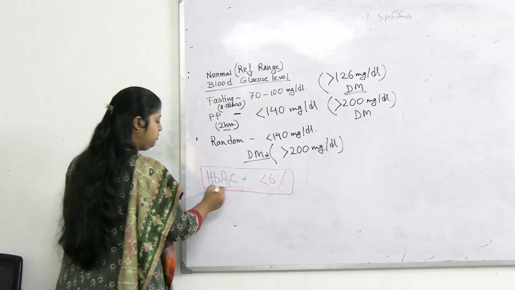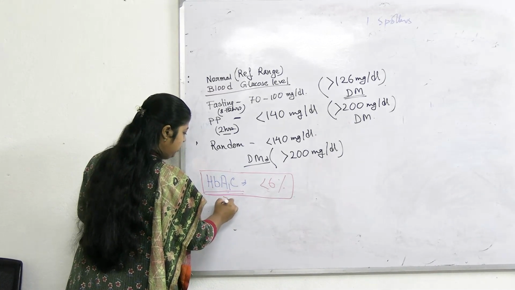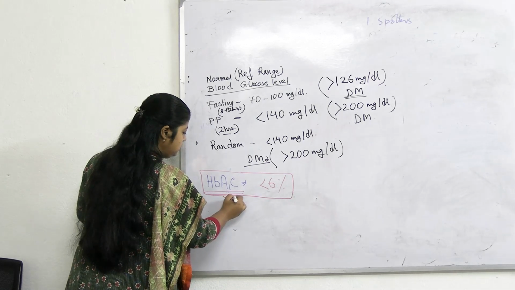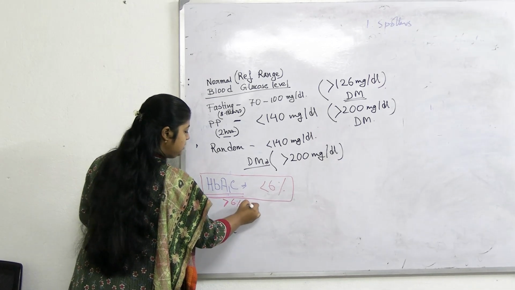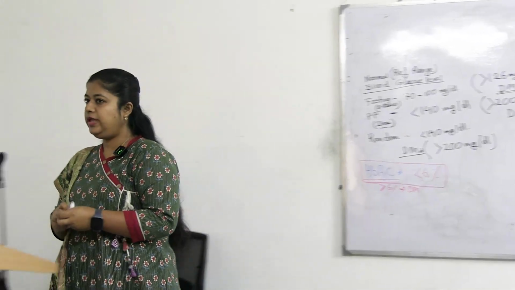This is the confirmatory diagnostic test for diabetes mellitus. If it is more than 6, we will say it is diabetes mellitus. Okay, fine. So these are the most commonly used parameters to estimate our blood glucose and to detect diabetes.